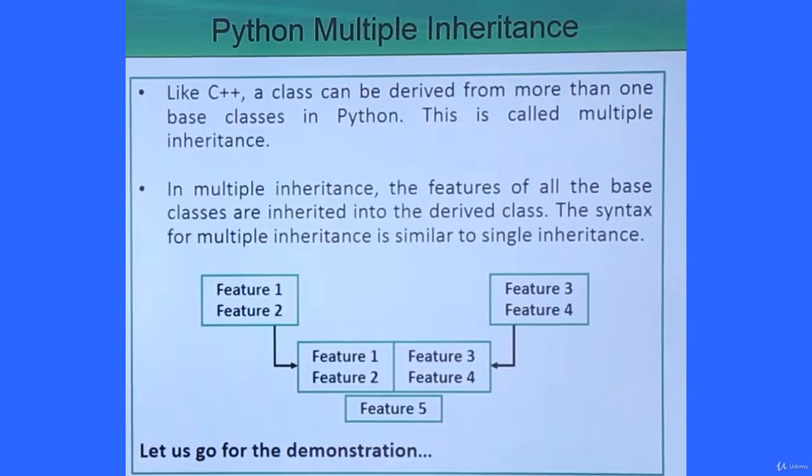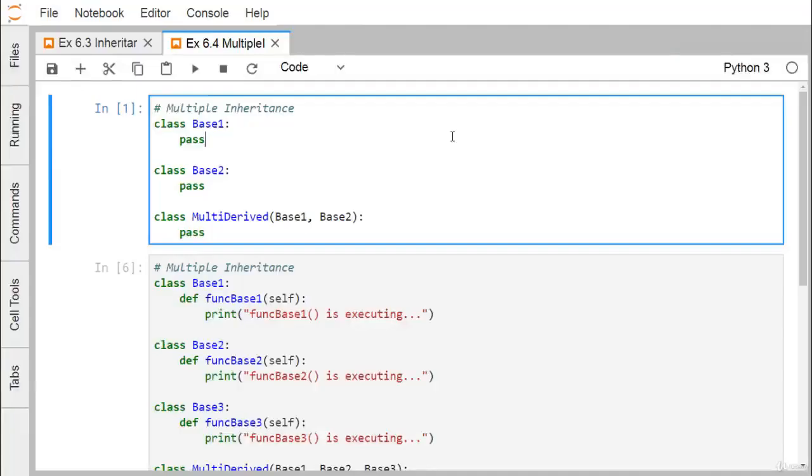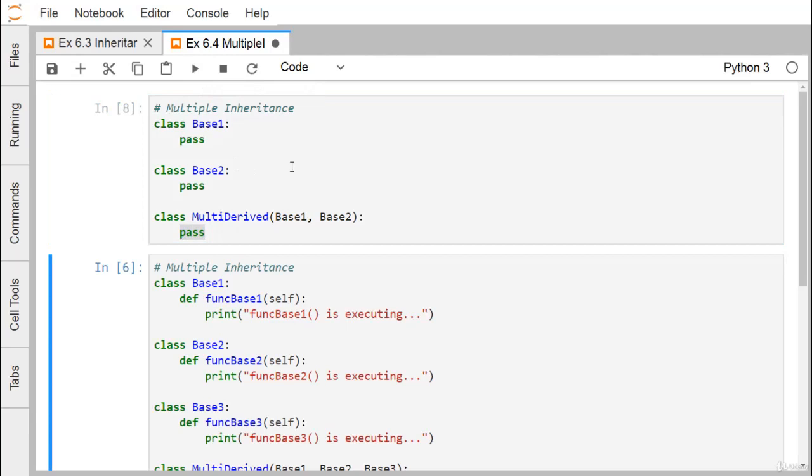So here is the demonstration for you. In multiple inheritance, we have multiple base classes and one derived class, and the derived class derives properties, that is the methods and variables, from the base classes. Here we have one example. Class base 1 has one statement, pass. Class base 2 also has pass. And class multi derived takes base 1 and base 2 as the base classes, or super classes, and has only one statement, pass. If I execute this, you see no error has occurred. So Python supports multiple inheritance.